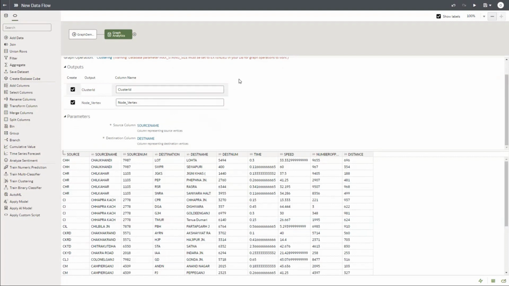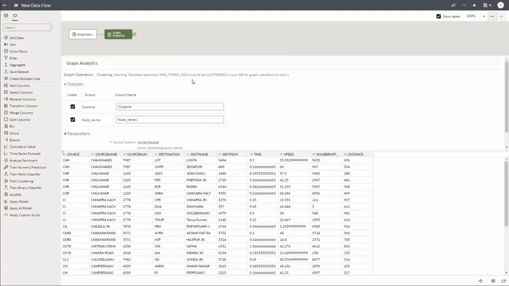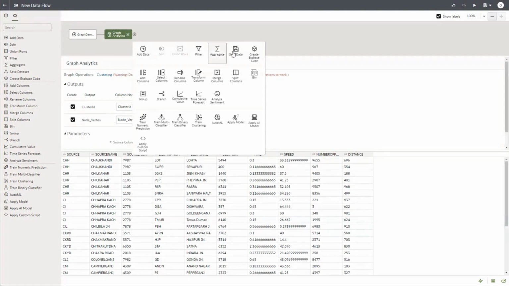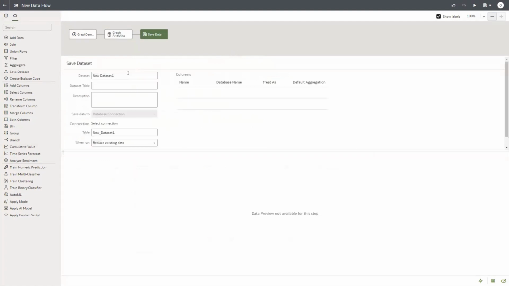Now what I'm going to do, just ignore this warning, okay? Don't worry about that. Then I'm going to save this data. Because I'm going to get output columns, I need to save it into a new data set. I click and I save this data. Okay, just remember, like last time, we need to give a meaningful name. It is graph, I will just call it graph cluster user 1. Okay, I will copy this, again paste it into the table name. They need to be the same.